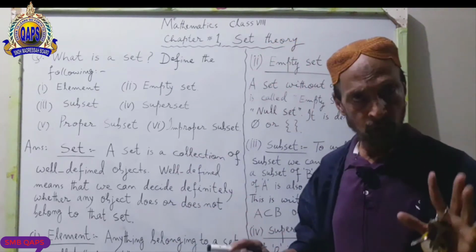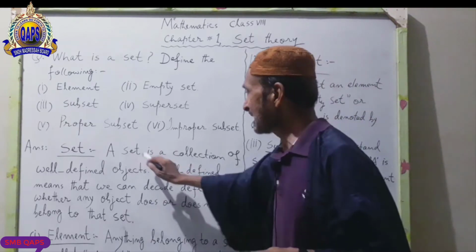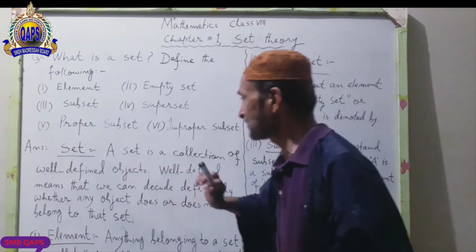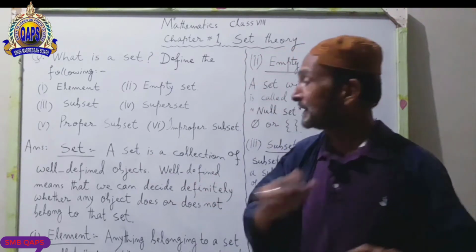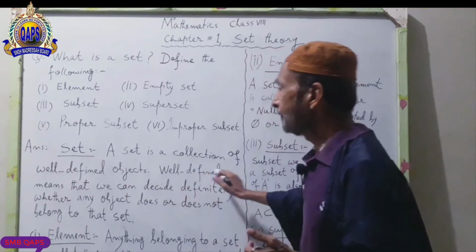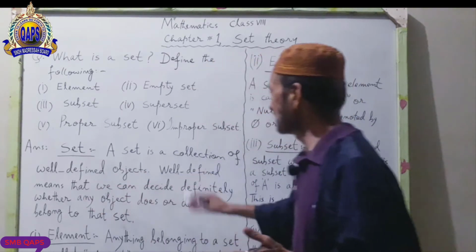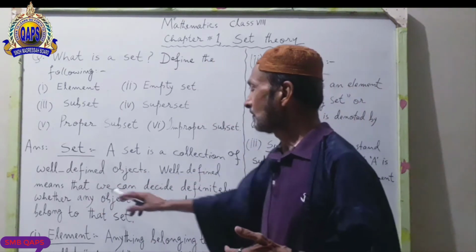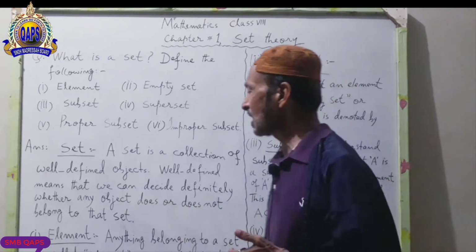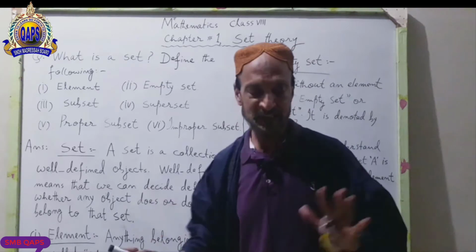So, I hope you understand a set is a collection of well-defined objects. Now, I am telling you the meaning of well-defined. Well-defined means that we can decide definitely whether any object does or does not belong to that set.